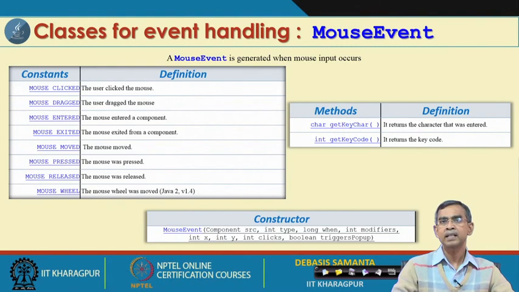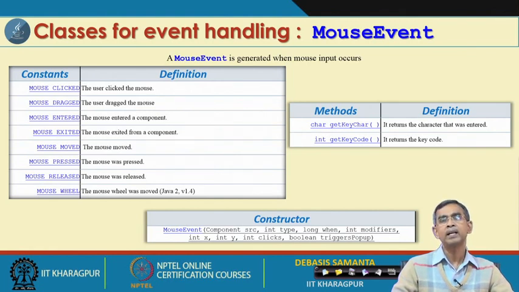So, these parameters can be generated automatically whenever an event occurs. For example, if you want to note at what time the mouse has been clicked, I can get it from the long when. So, the when value gives you, if there is a mouse click, say mouse pressed or mouse released, then at what time. These are very important pieces of information that can be obtained.